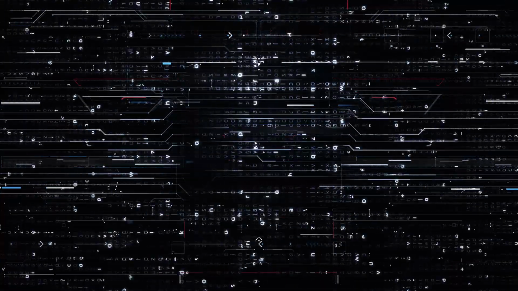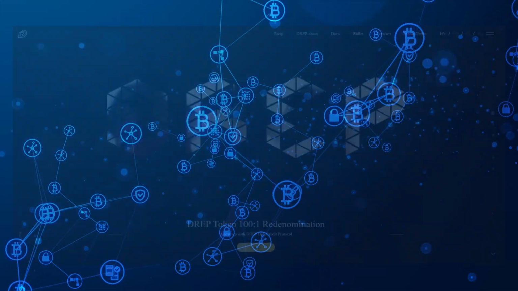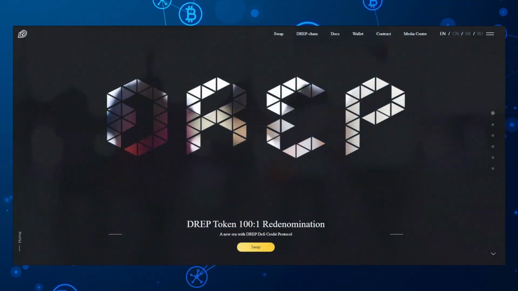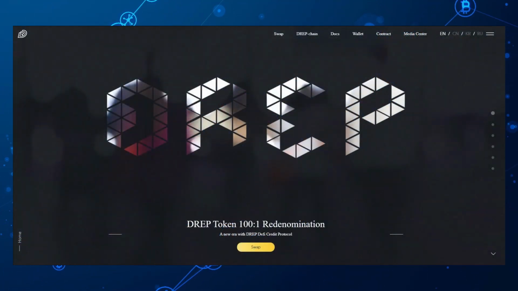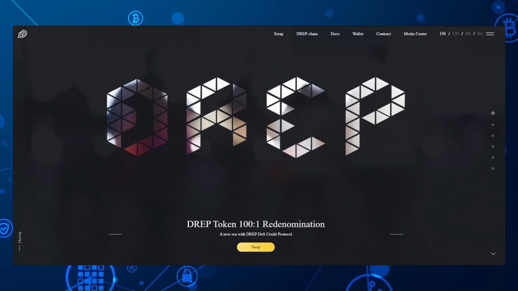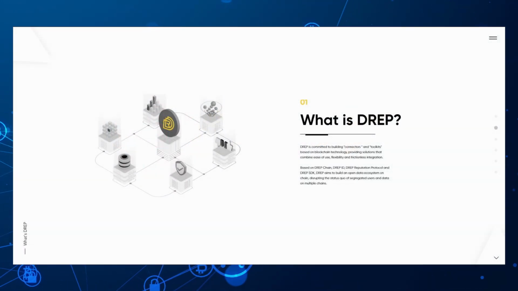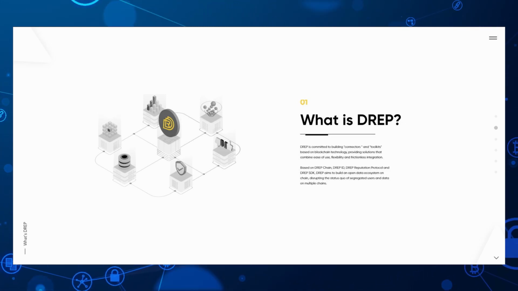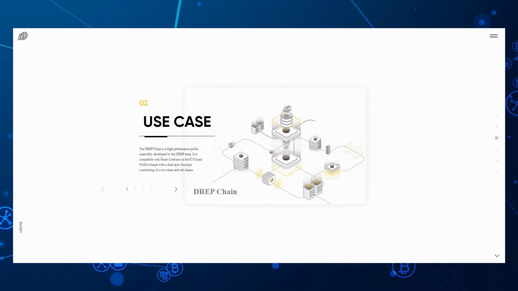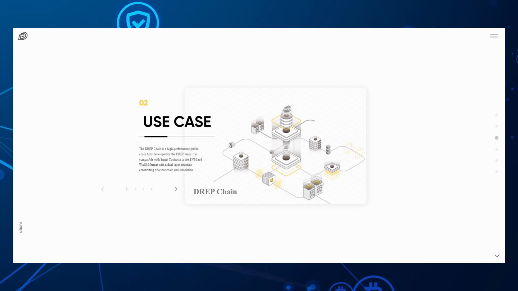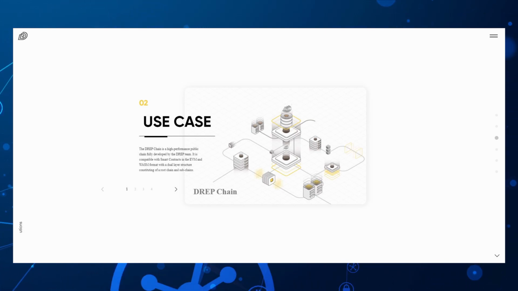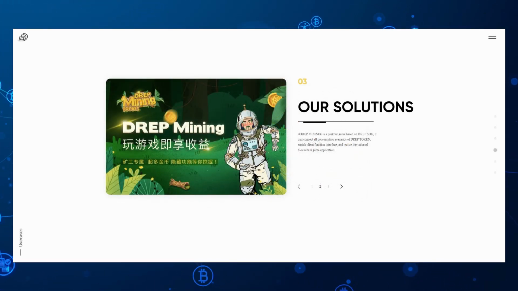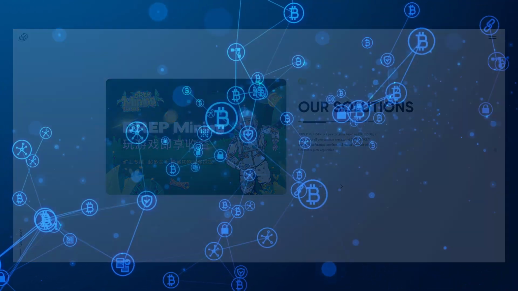Now let's get started with the fundamentals. DREP is a blockchain connector and toolkit featuring gamification tools. The project supports one-click deployment of decentralized applications on multiple public chains. DREP proposes the concept of smart pipeline technology, which reportedly improves data processing ability similar to Layer 2 solutions, with strong scalability and zero gas consumption. Total supply of 100 million, circulating supply of 39 million, and there's no maximum supply.